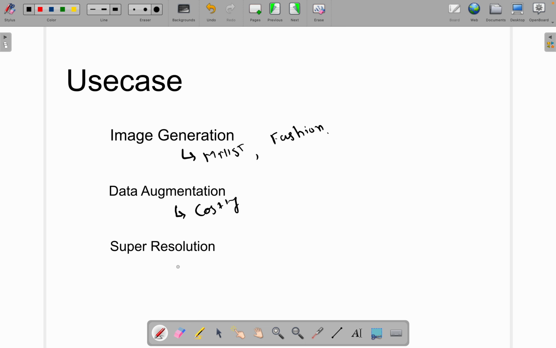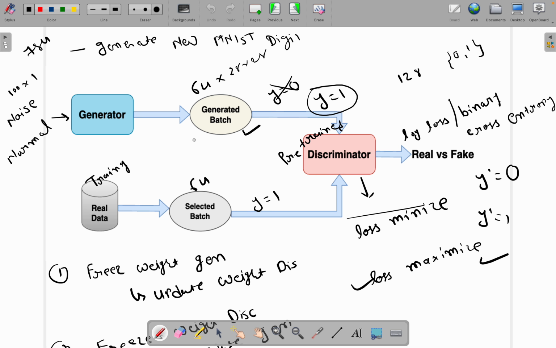Okay, so in which what we are doing, we will pass a low resolution image and that will be converted into a high resolution image. Okay, so if you see this application, super resolution, in that case here we will not pass the random noise, but we will pass a low resolution image, and here there would be high resolution images as well.